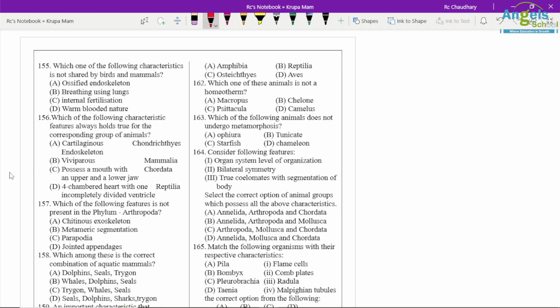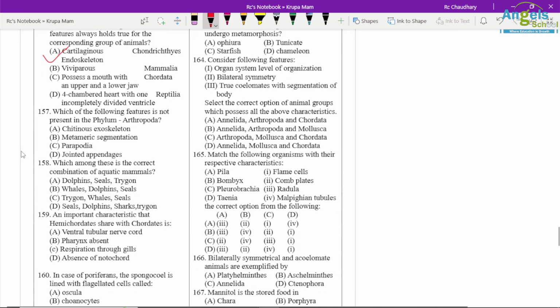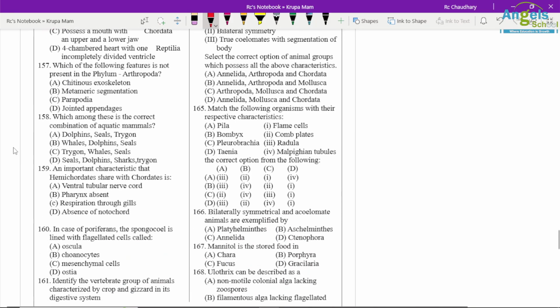Which of the following characteristics is not shared by birds and mammals? So ossified endoskeleton is present only in birds, not in mammals. Others are the same in both. Which of the following characters always holds true for the corresponding group? Cartilaginous endoskeleton and chondrichthyes. Which of the following features is not present in phylum Arthropoda? So parapodia is not present. It's a jointed appendage.